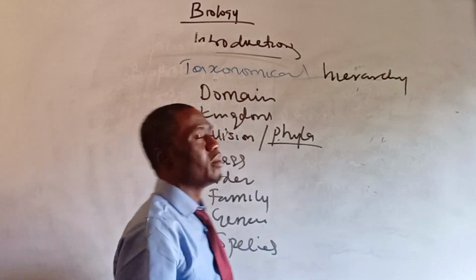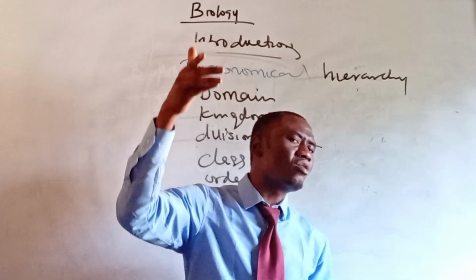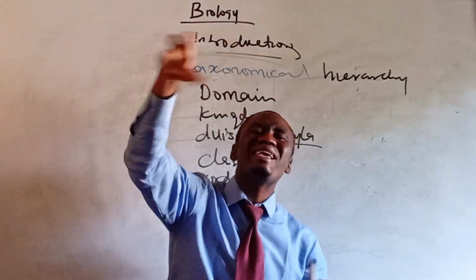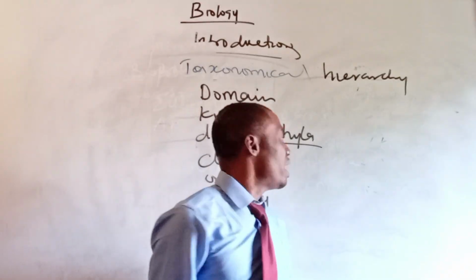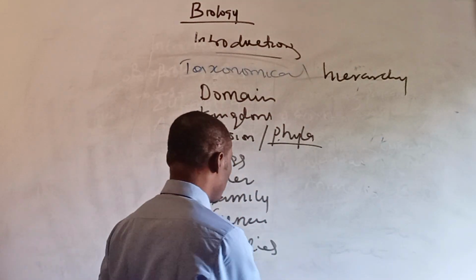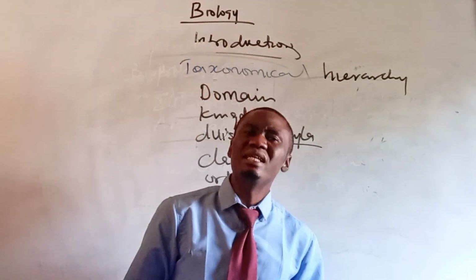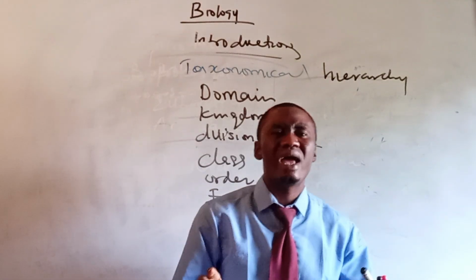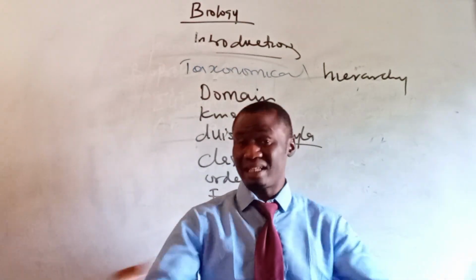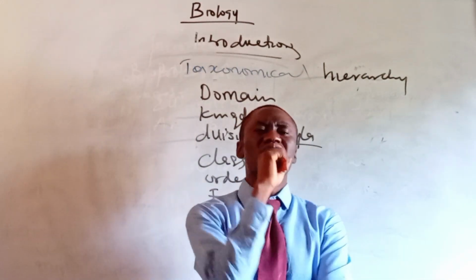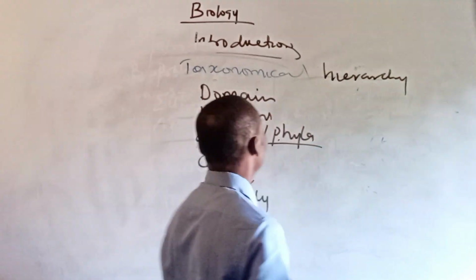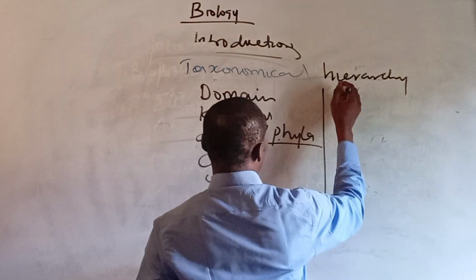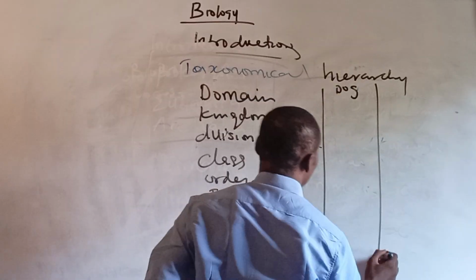Then we have the kingdom. The kingdom is the second in rank to the highest level of classification and also most inclusive. Then we talk about the species. The species is the least inclusive. This is where the organisms can interbreed. For instance, if you want to classify a dog and a man, this is a dog, this is a man.